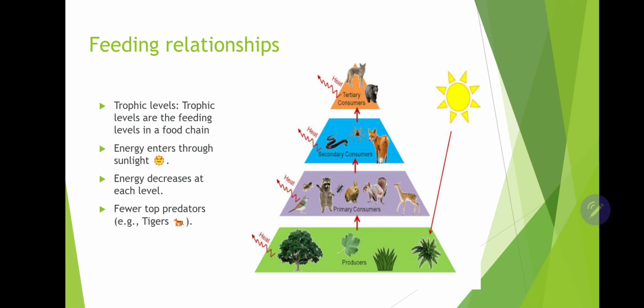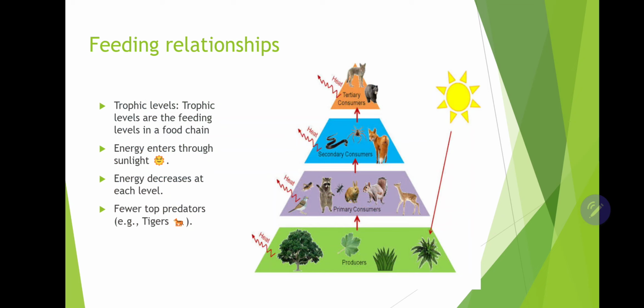Next we are going to discuss the feeding relationship. As you can see in the picture, you can see the various trophic levels out there. These trophic levels are the feeding levels in the food chain, and the ultimate energy enters into this food chain via sunlight. So the sun is the ultimate source of energy.